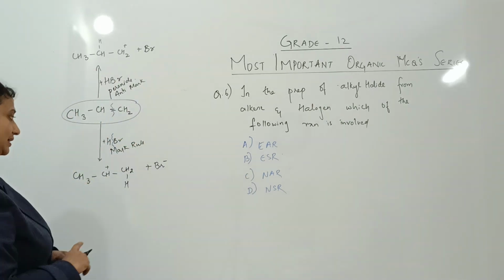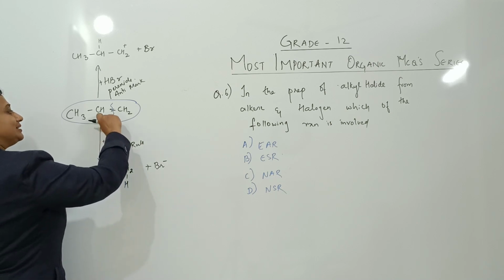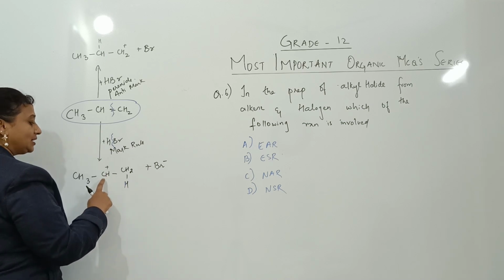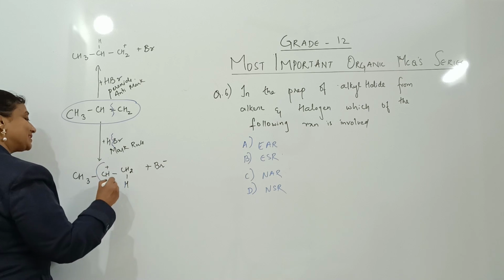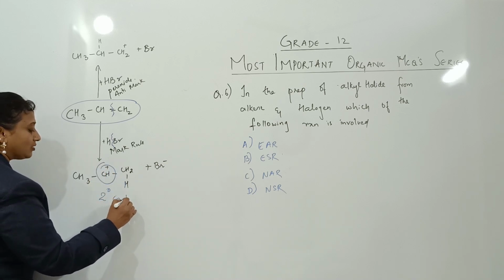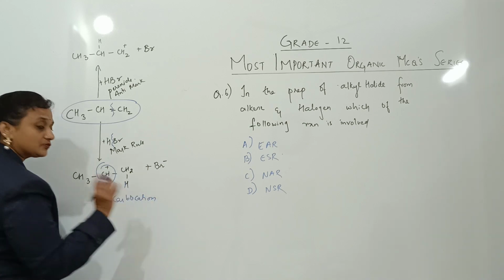Correct? Careful again. Hydrogen, when it goes and attacks the double bond here, it drags the electron density during Markovnikov addition such that there is a formation of electron deficiency where a secondary carbocation is formed.